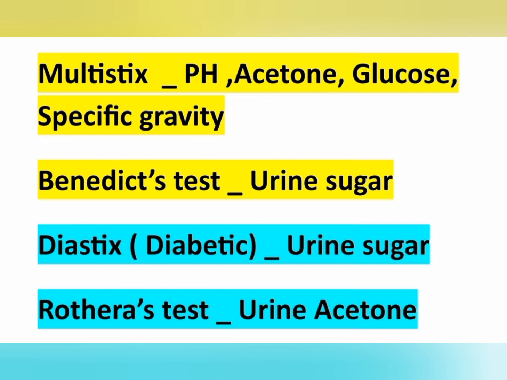And Benedict test, as we all know, for urine sugar. And Diastix test also for urine sugar. Next is Rothera's test for urine acetone.